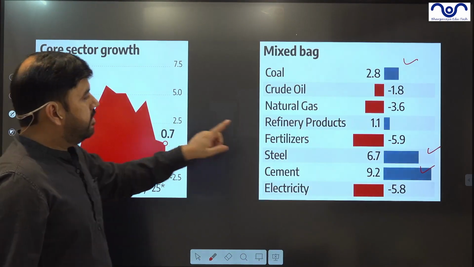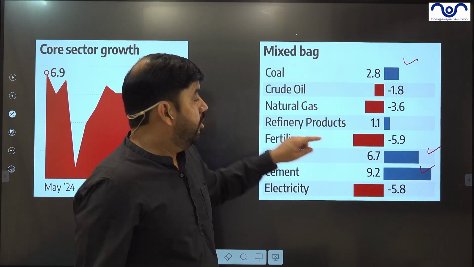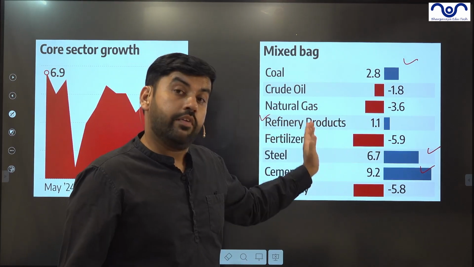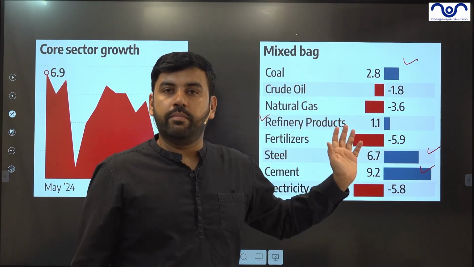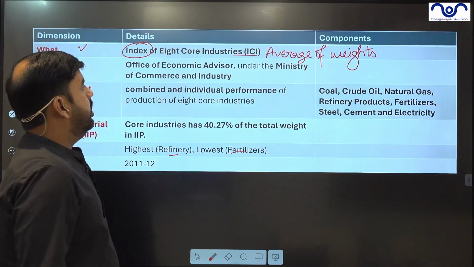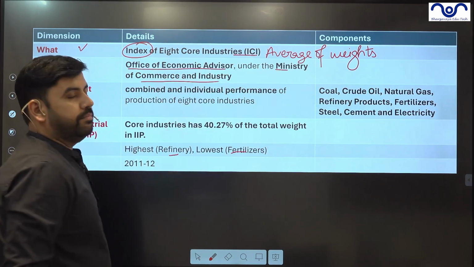In this data, you can see refinery is 0.1%. That's why. So the one which has the highest share is not performing well. If it would have performed like 5%, the overall index would have been performing better. Agency, it is published by the Office of Economic Advisor under the Ministry of Commerce and Industry.